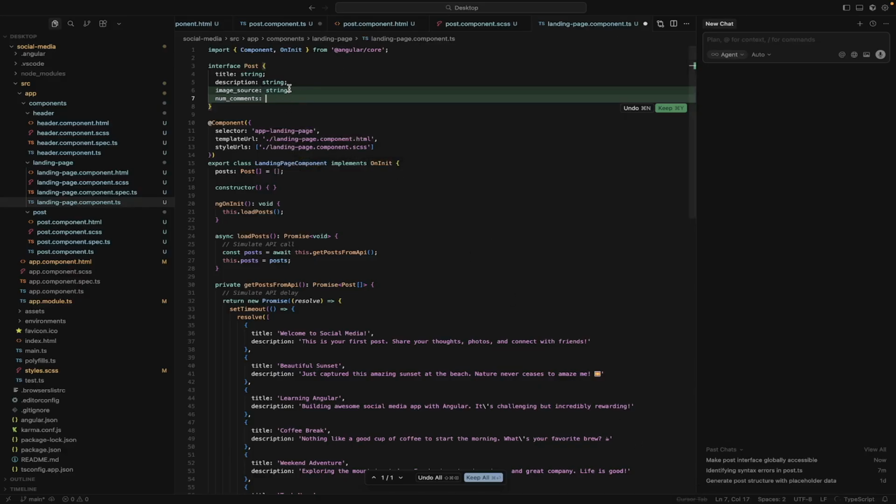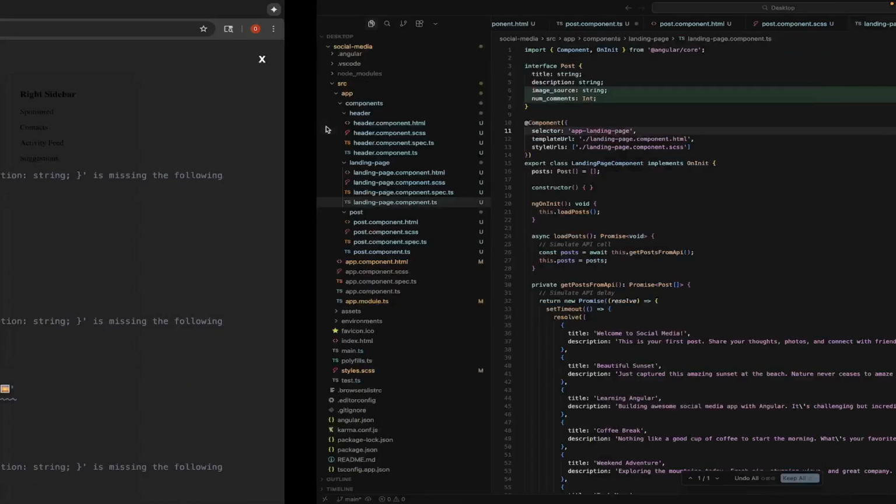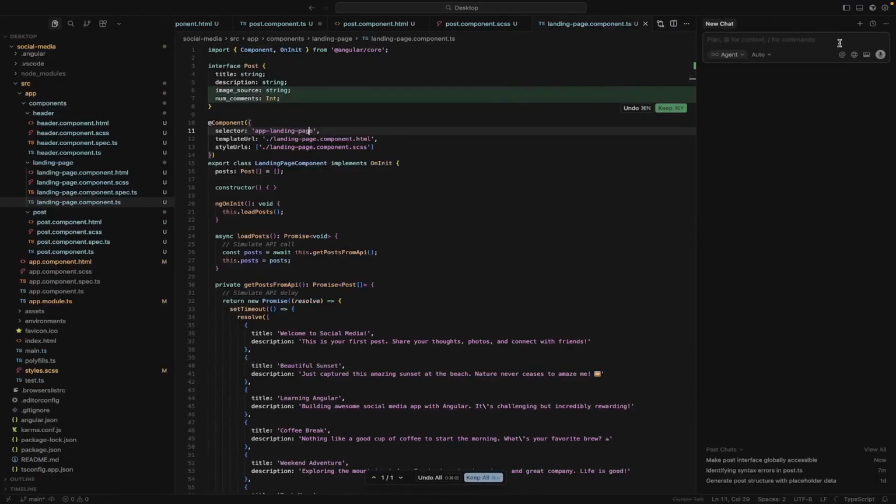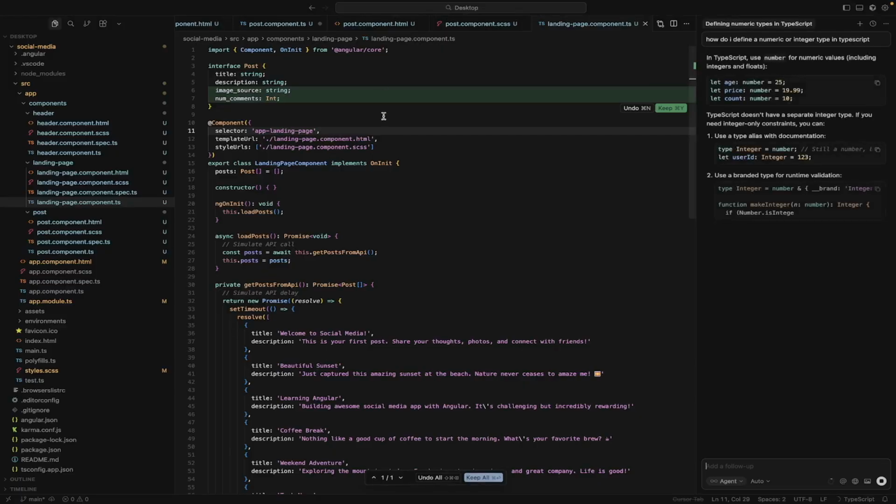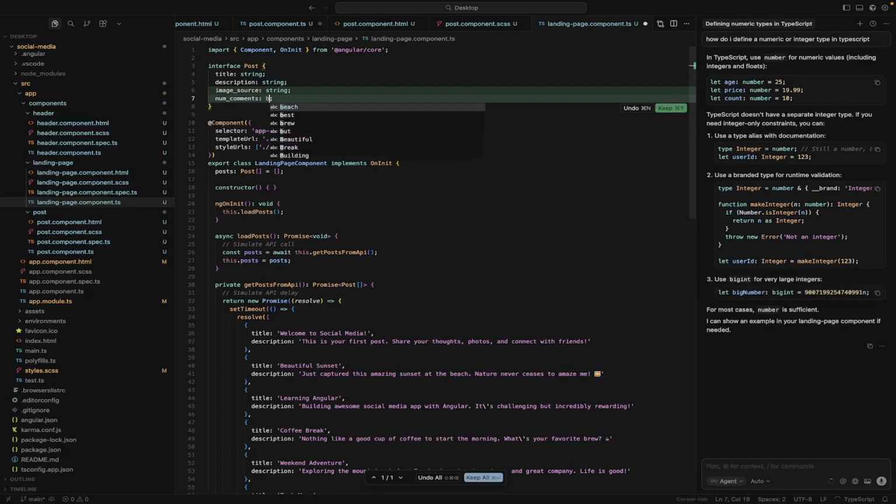I should have had that back. Numeric, that's what it's called. Man, what is it called in TypeScript? Number of comments will be an int, probably. I don't know. We'll figure it out in a sec. Cannot find name int. Man, okay, this is why these are good. How do I define a numeric or integer type in TypeScript? Number. Okay. There's a million ways to do this in every language, but once you know one, you know them all.